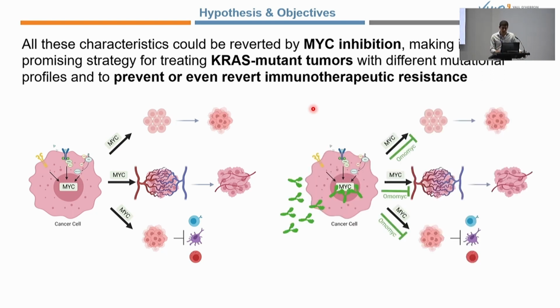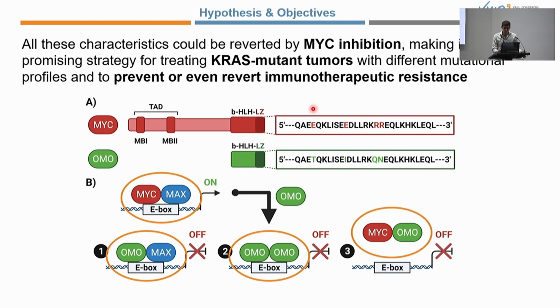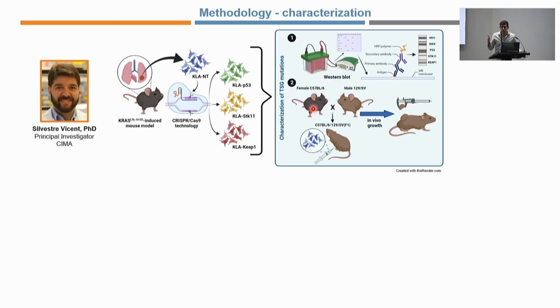In order to inhibit MYC, my lab designed the first direct MYC inhibitor called HOMO-MYC, but how does HOMO-MYC work? This mini protein is based on the bHLH leucine zipper of MYC, but with 4 amino acid mutations that alter its dimerization specificity. The mechanism of action of HOMO-MYC consists of displacing the oncogenic MYC-MAX dimers from the DNA binding region, and this can be achieved by HOMO-MYC occupying these regions both as a homodimer or heterodimer with MAX, or binding to MYC and sequestering it from the DNA. As neither HOMO-MYC nor MAX have the transactivation domain of MYC, all these three mechanisms block the expression of the MYC-related genes.